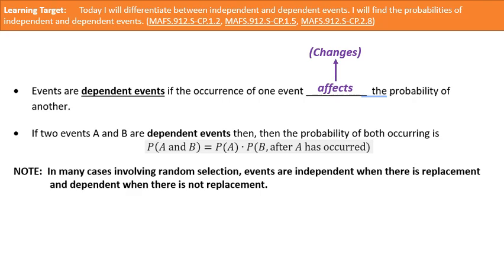All right, think about our example with the marbles. When we took that marble out, the probability inside changed because the number of total marbles was now one less. That's what we're talking about. So when you have an event and the second event changes the probability of the first, that's a dependent event.